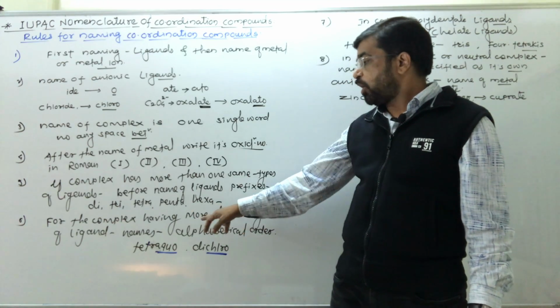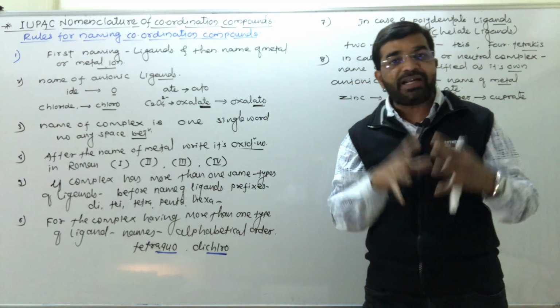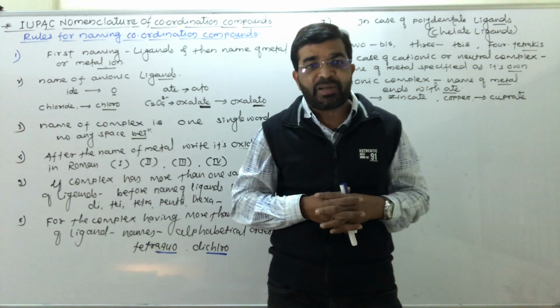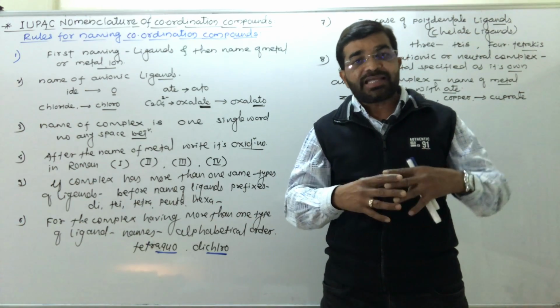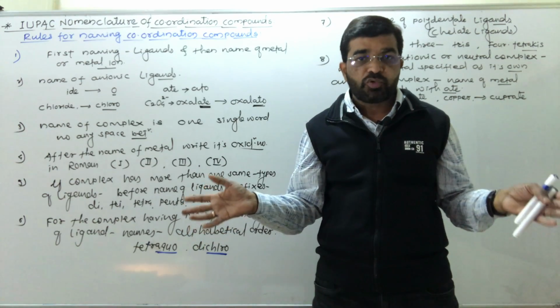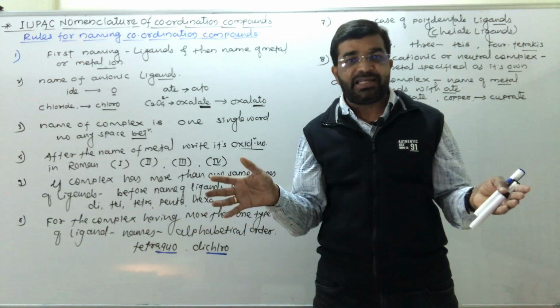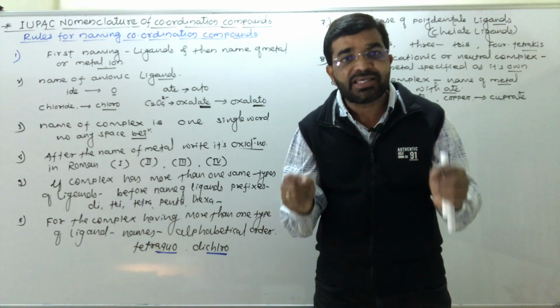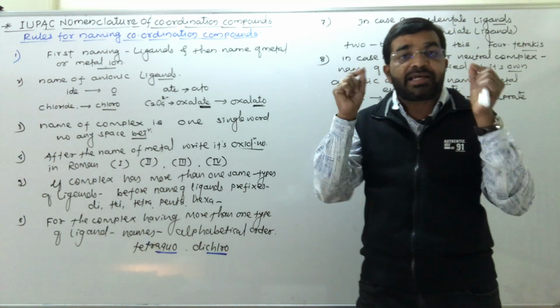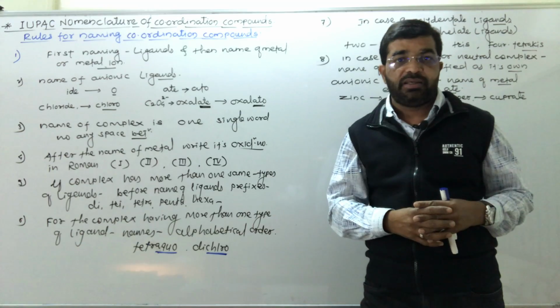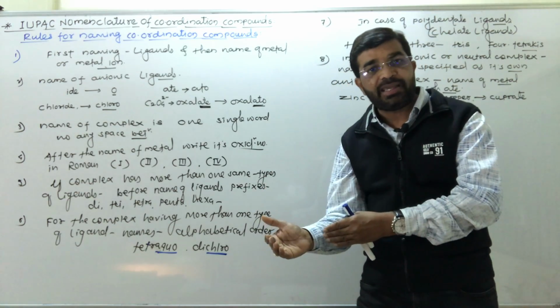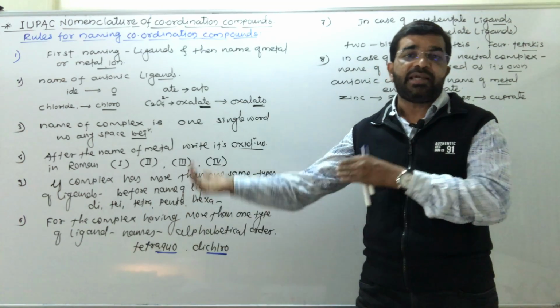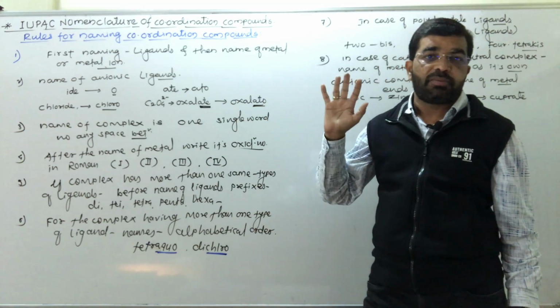Okay, for the complex having more than one type of ligand, अगर उस coordination compound में एक से ज्यादा different ligand है, 2 different ligand, 3 different ligand, तो उनका नाम लिखते समय हमें alphabetical order से उनका नाम लिखना है. यानी कि जिनका alphabetical order से नाम पहले आता है उनका नाम पहले लिखना चाहिए और बाद में दूसरों का नाम आएगा. Okay.